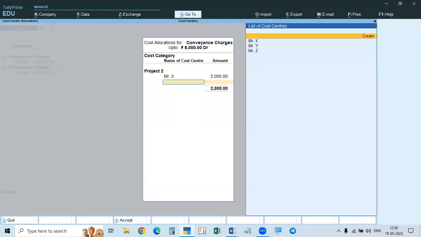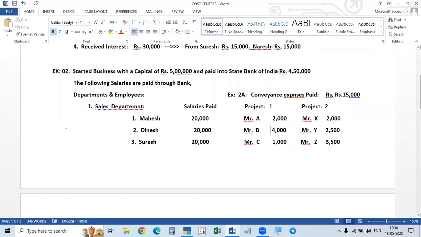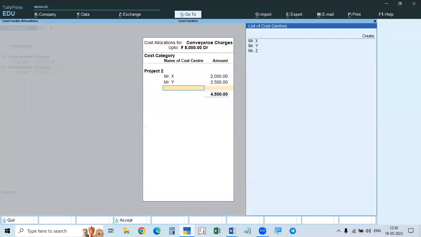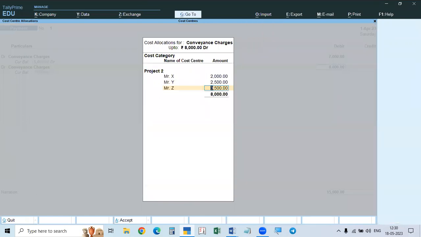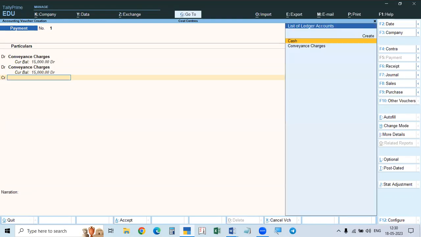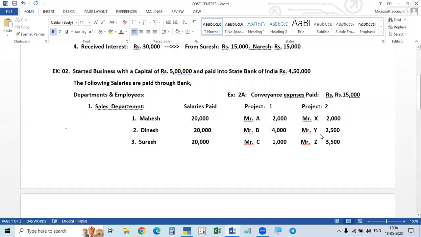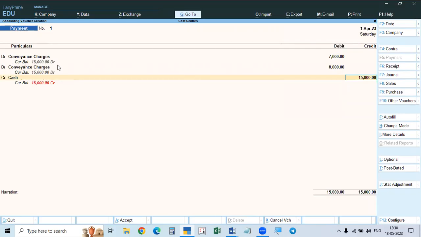Mr. Y, 2,500. And Mr. Z, it is 3,500, automatically comes. So this is the second one also, we completed. Now credit, we can give cash. Total amount 15,000 rupees will come. So like this, but conveyance charges we have to give twice. So it is given twice.